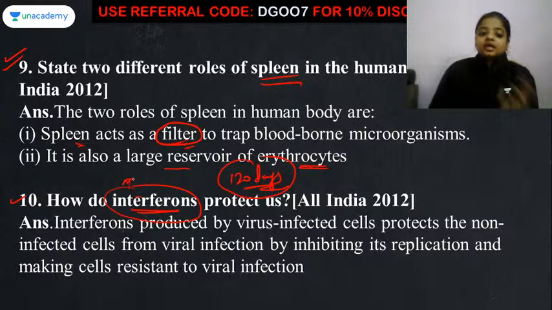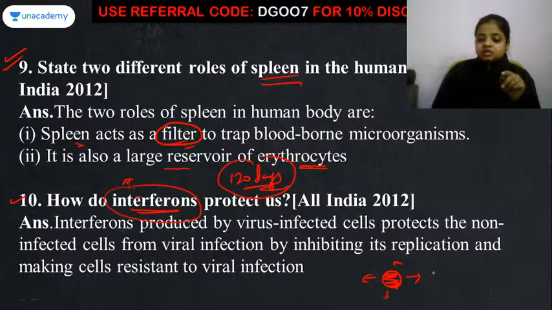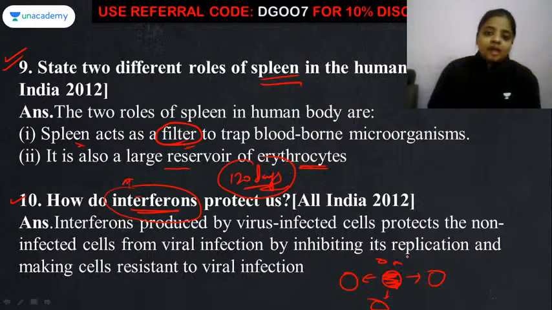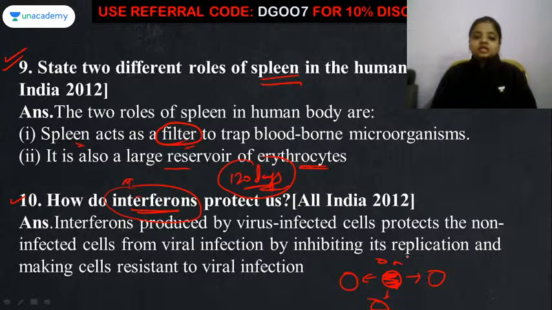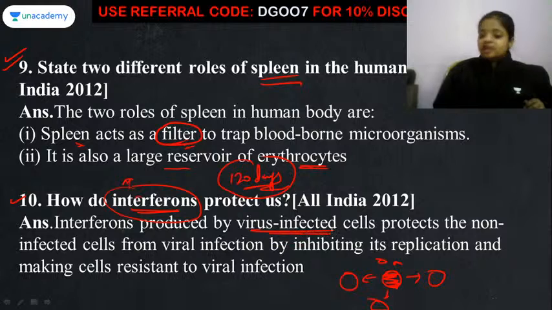तो मतलब क्या हो रहा है, बाकी के जो अनइन्फेक्टेड सेल्स हैं, उन अनइन्फेक्टेड सेल्स को वायरस से प्रिवेंट करने के लिए there is a release of these interferons by the virus infected cell. बाकी के सारे नेबरिंग सेल्स क्या कर लेंगे, one of the neighboring cells will undergo the process of apoptosis, मतलब सेल्फ डेथ करने का. दूसरा सेल क्या करेगा, हो सकता है वो एक अलग सी लेयर प्रिपेयर कर ले ताकि वायरस cannot enter into that cell. Okay, so this type of things are done by the neighboring cells, but interferons are being produced by the virus infected cell.